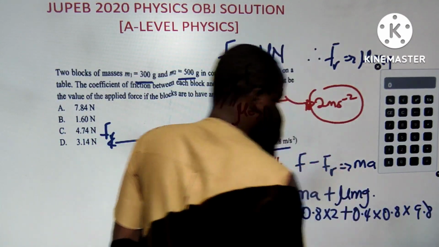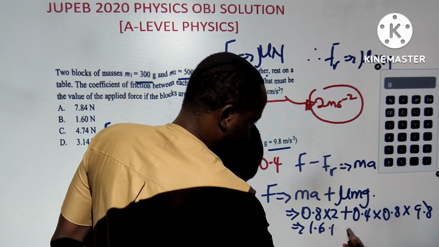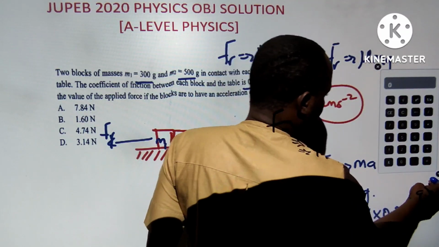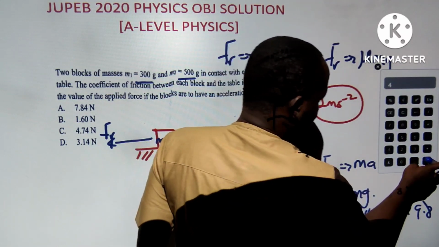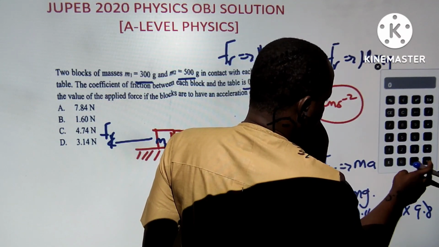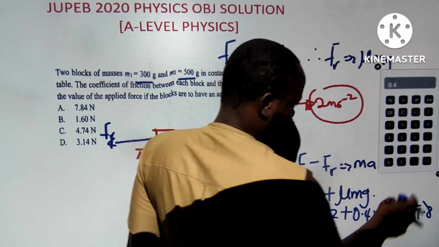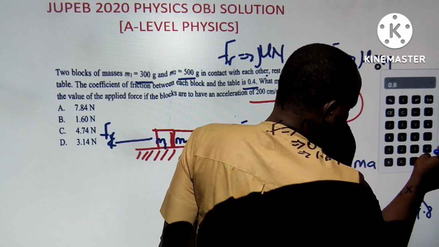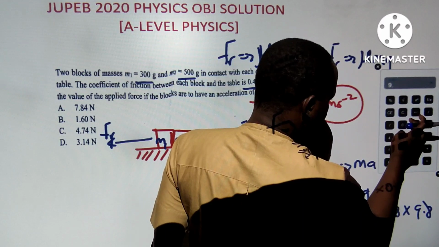So directly, guys, I can just punch all this. This is 1.6 plus, let's just do it here, 0.4 times 0.8 times 9.8.